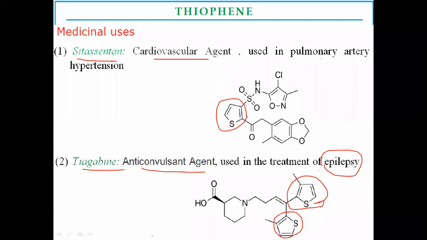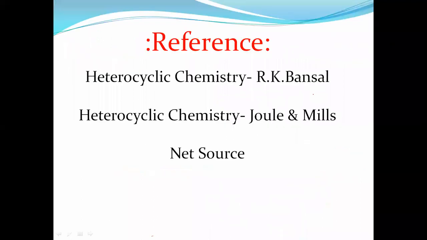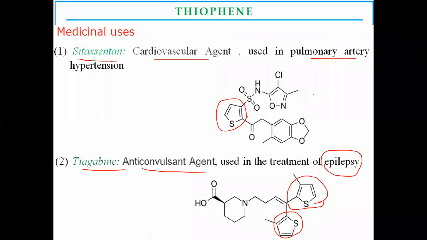Generally, this is used in situations like pulmonary artery hypertension. Both these drugs have thiophene as a major component. So these are some examples introducing thiophene as a heterocyclic ring containing drugs, mentioned along with their medicinal uses.